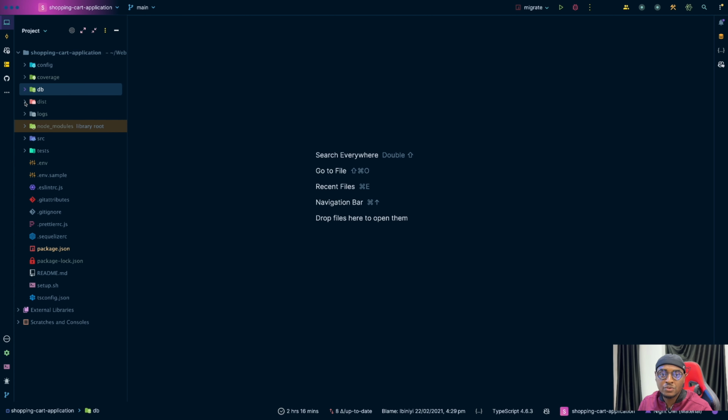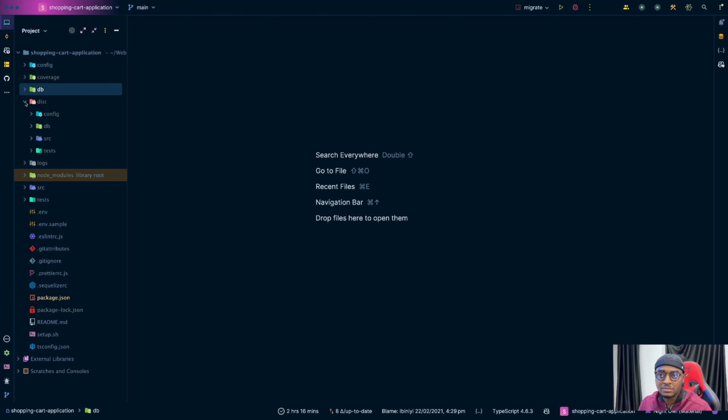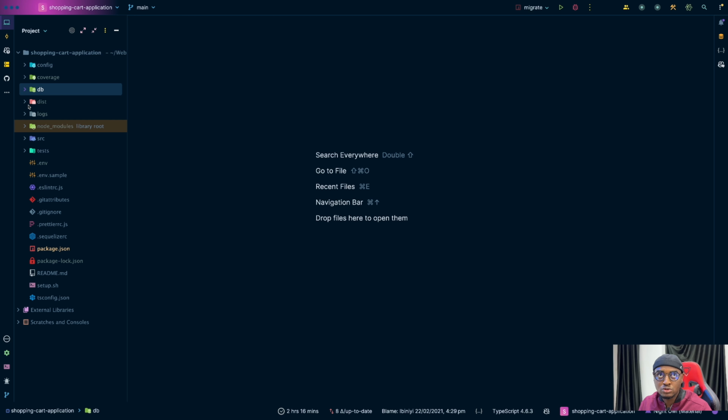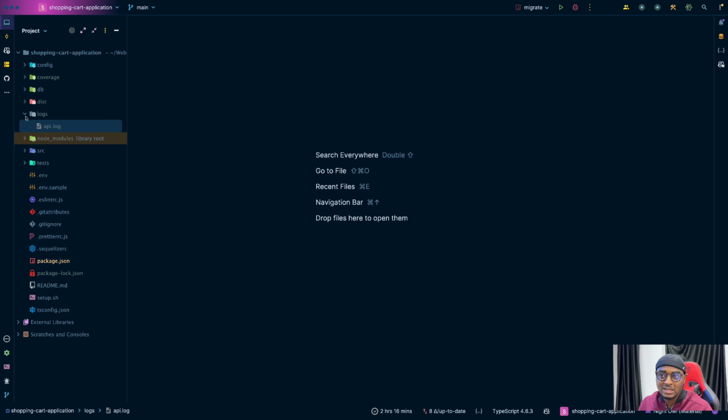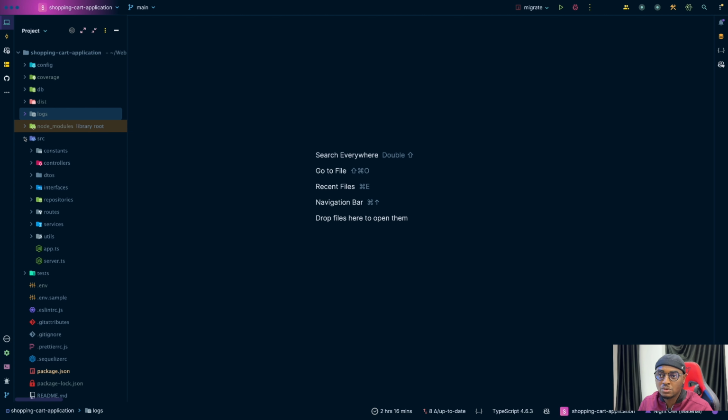Then the dist folder. Obviously, if you are running TypeScript, you need to have a dist folder, because whenever you transpile the TypeScript to JavaScript, the resulting files are stored inside the dist folder. I've seen people use build also, so you can use any name, but conventionally it is dist or build. Then there's a logs folder that stores logs. Basically, I don't know why I added this. Then node modules. Then we have the source folder.